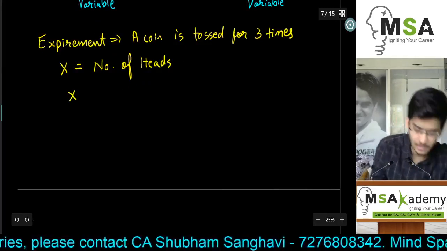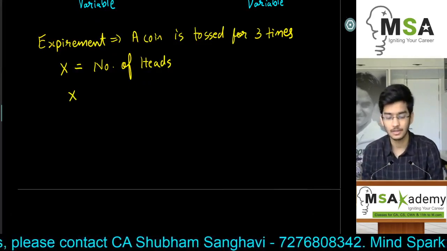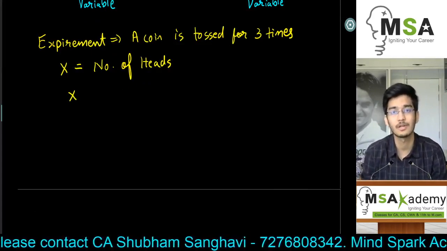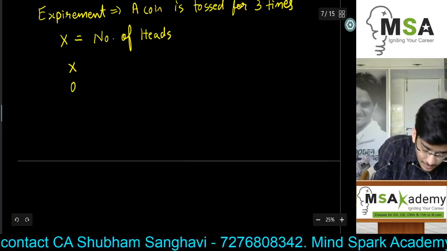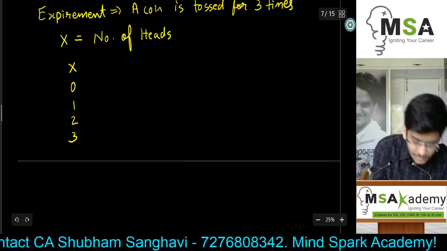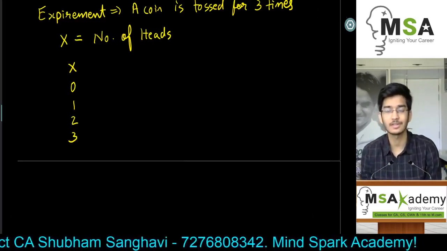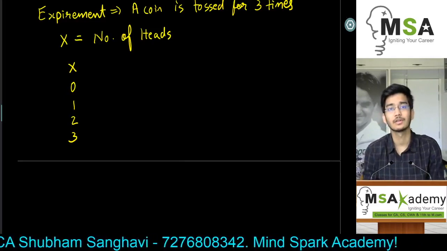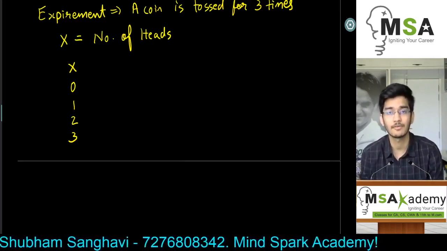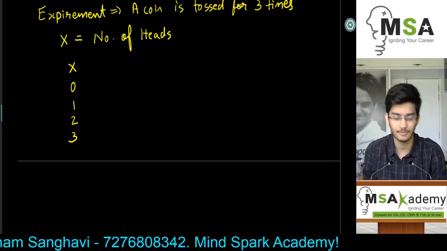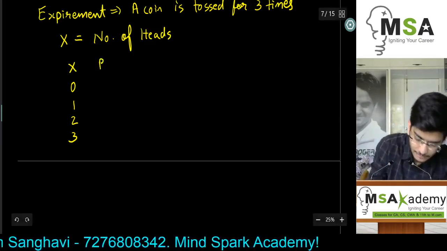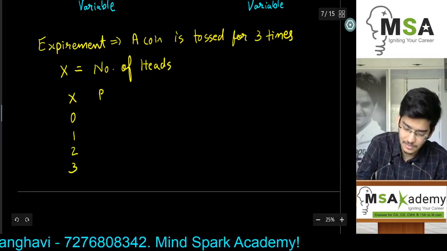So how many heads? If we are tossing the coin 3 times, what are the possible numbers of heads which can occur? There can be 0 heads, 1 head, 2 heads, or all 3 can be heads. So we are tossing 3 coins, and obviously the number of heads can be 0, 1, 2 and 3. So there are 4 different possible cases for the number of heads. Now let's write down the probability for it. We'll just list down the sample space for it.